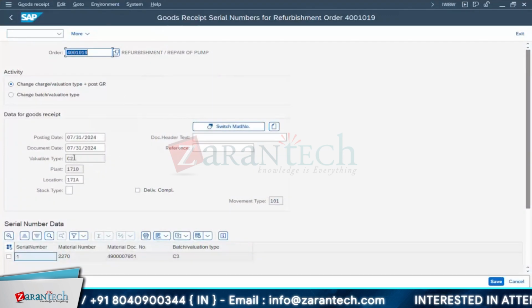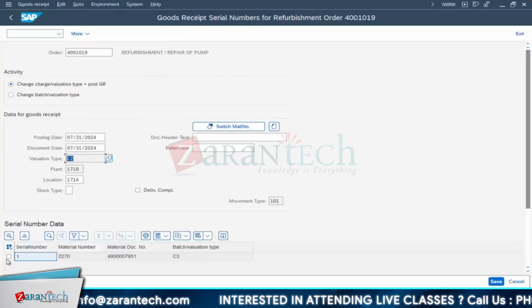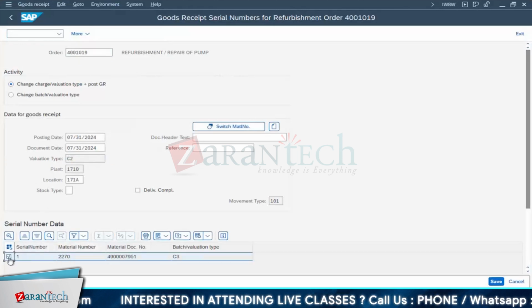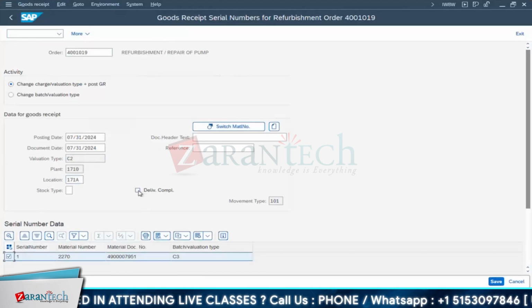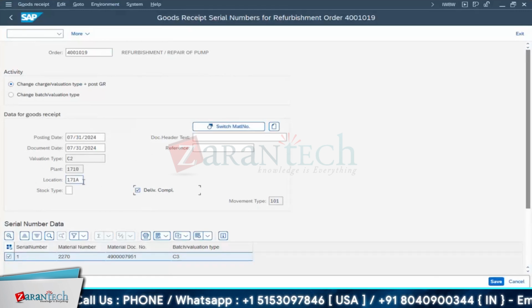Else you can select from the drop down whoever is authorized, for example some storekeeper, they can perform this. See here clearly it is mentioned. It is changing the valuation type to C2. And now we have to select which serial number. See here, the serial number I have to select. And I have to tell delivery completed, meaning they have received this at this plant and location.